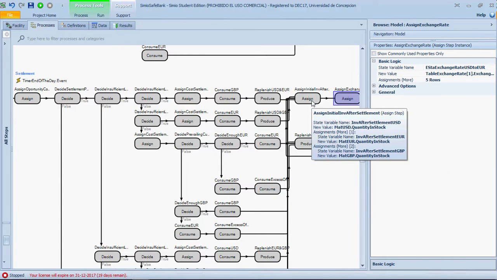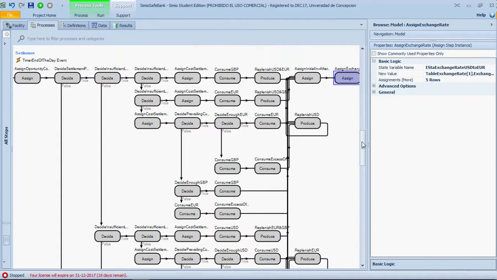Finally, in both cases, it calculates the cost of the settlement, the new inventory, and finally the new exchange rates for the next day.